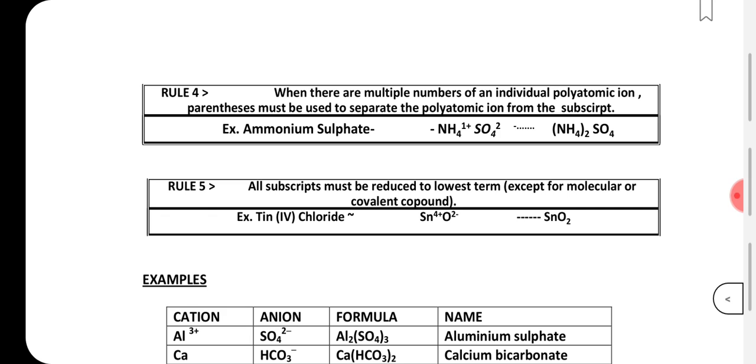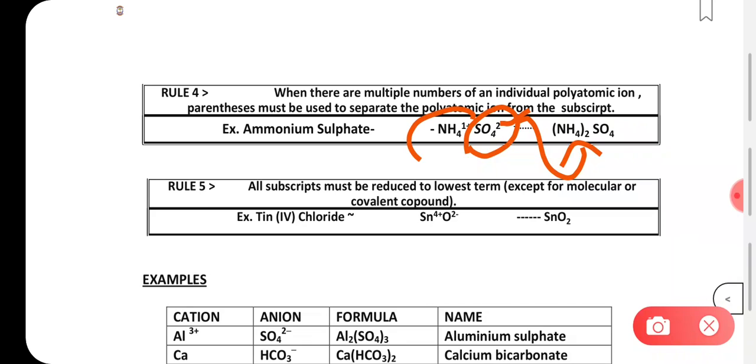So it will become (NH4)2SO4, because NH4 valency is 1, whereas for sulfate valency is 2. So for sulfate the valency is 2, we will write this next to NH4 plus, and for NH4 the valency is 1, so we will not mention it, but we will just directly write SO4.